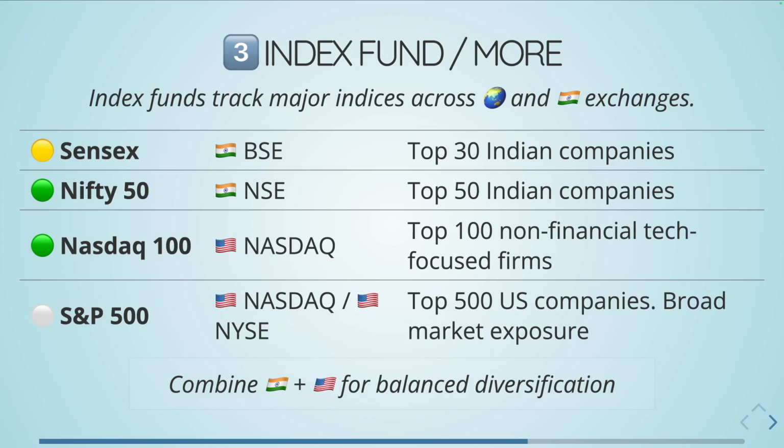By combining India and US index funds, we get a more balanced diversification. So we have to look at adding some international index fund into our portfolio. And I have done an earlier video in a detailed way describing how I buy Nasdaq 100. If you are interested in Nasdaq 100, you can go and look at that video.